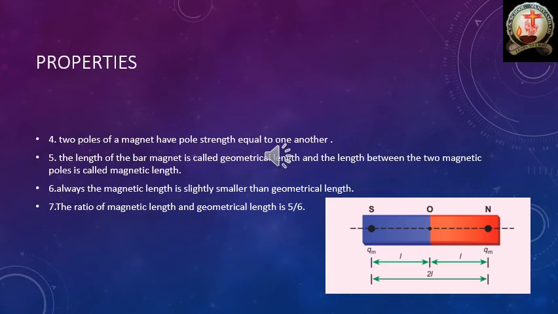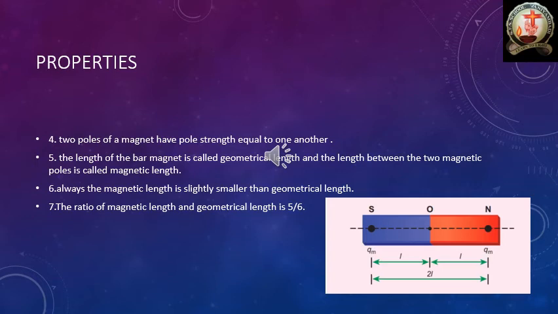Once again, the length of the bar magnet is called geometrical length. Length of the bar magnet means end to end, and length between the two magnetic poles is called magnetic length. Okay, I hope you got the clarity now. What is the magnetic length and what is the geometrical length? Magnetic length is the length between the two poles, south and north. Geometrical length means length of the bar magnet, end to end.